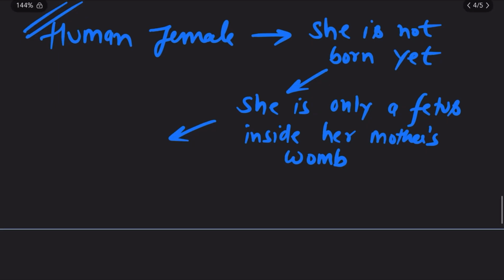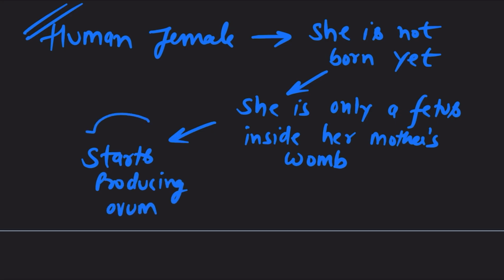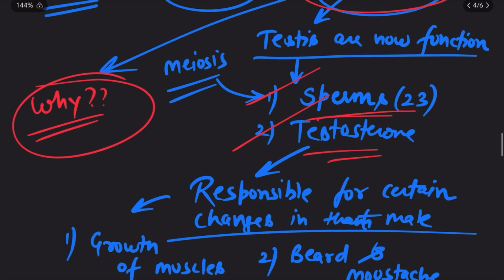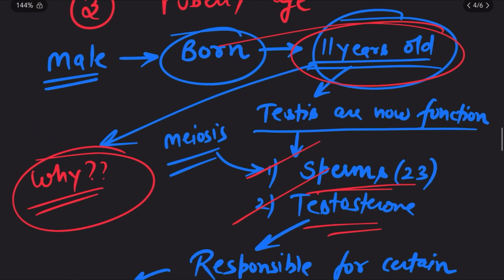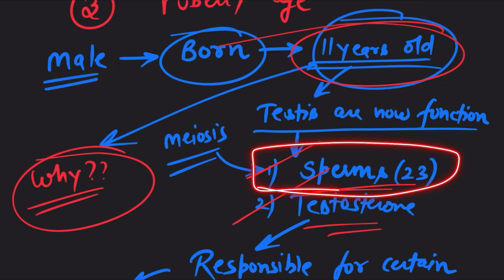and yet the female fetus starts producing ovum. It starts the process of ovum production. Very important. It's a very important case. You must remember that. Like we studied just now, in case of a male, when he is 11 years old, then he starts producing sperm.